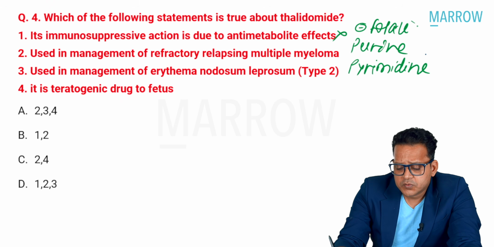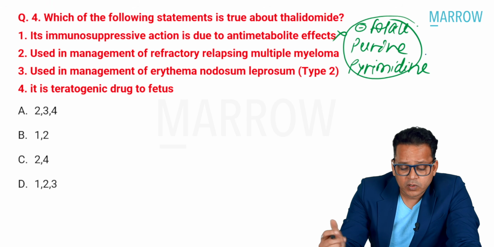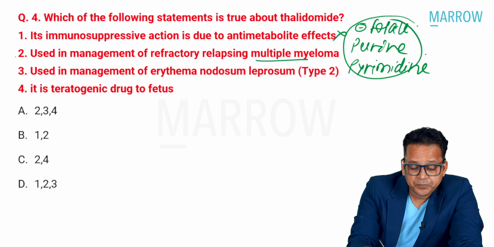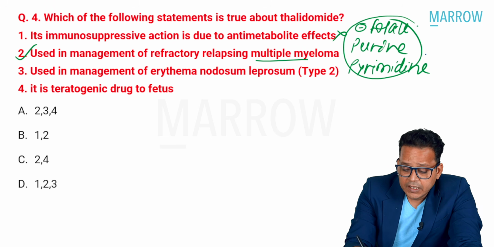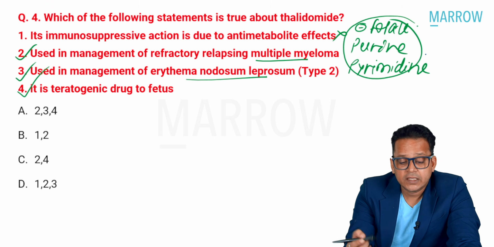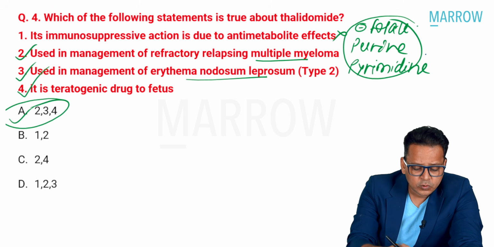So these are the drugs which are anti-metabolite. Thalidomide is not. All right, what about other options? Multiple myeloma, it is used, correct? ENL, it is used, correct? Teratogenic, it is correct. 2, 3, 4. Option A is the right answer. So if you would have gone to the lecture, it would have been a cakewalk, isn't it?